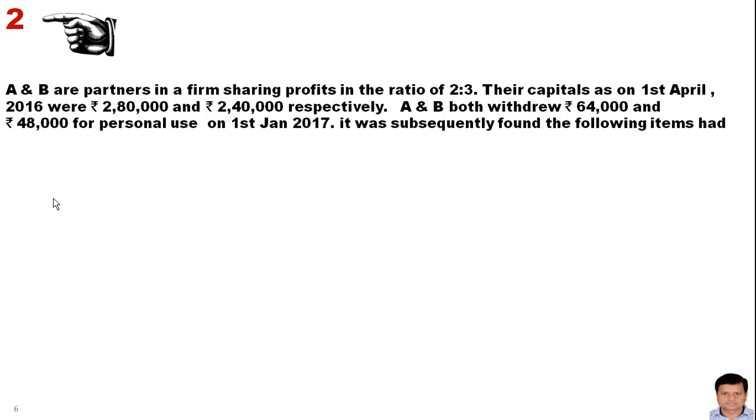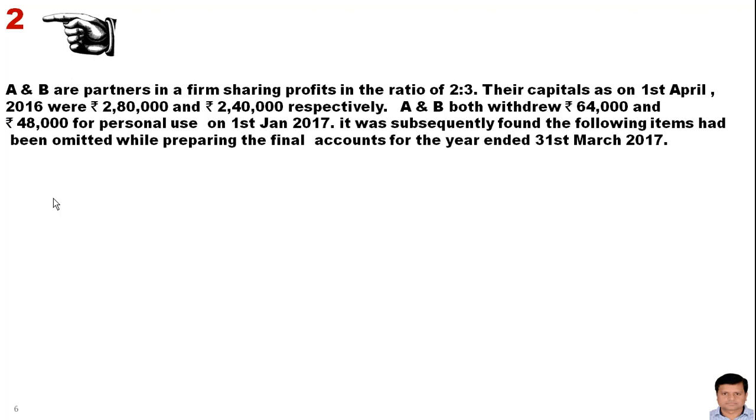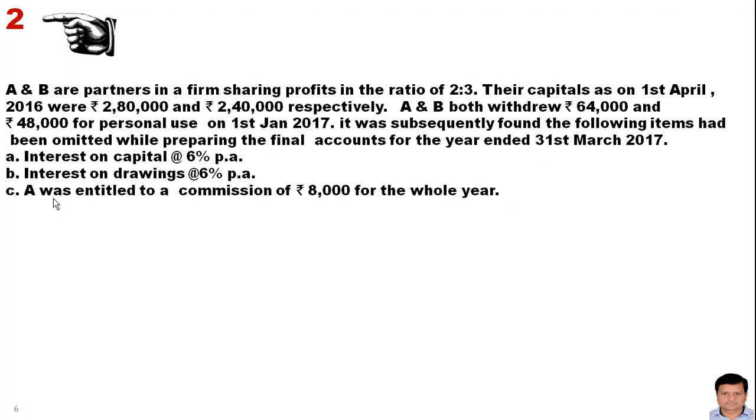It was subsequently found that the following items had been omitted while preparing the final accounts for the year ended 31st March 2017. Interest on capital at the rate of 6% per annum, interest on drawings at the rate of 6% per annum. A was entitled to a commission of rupees 8,000 for the whole year. Pass the necessary adjusting entry showing the working clearly.